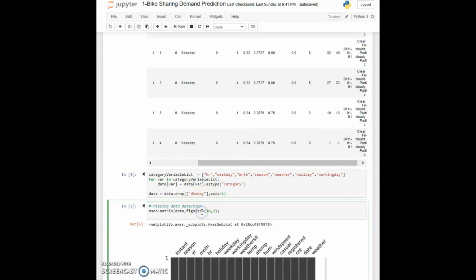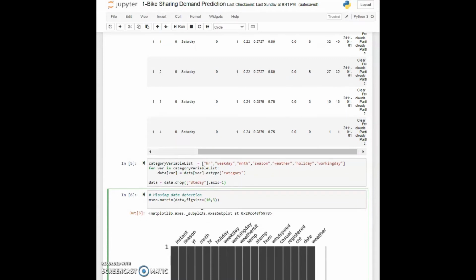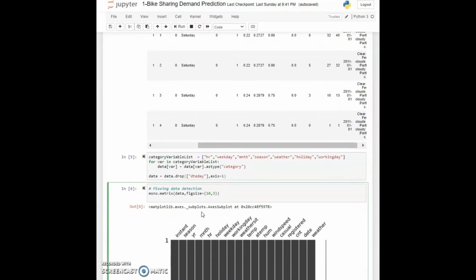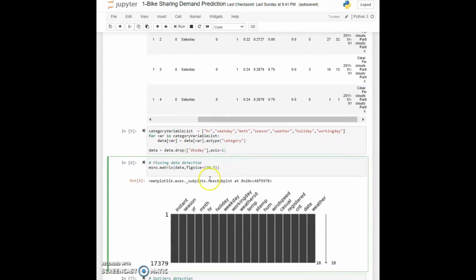Now coming to cell 6, we will see if there is any missing data. Because we have more than 17,000 records, it will be hard to look for it manually. For seeing the missing data, we are going to use this missingno library, and using the matrix function from the library, we can see here that basically there is no missing data.